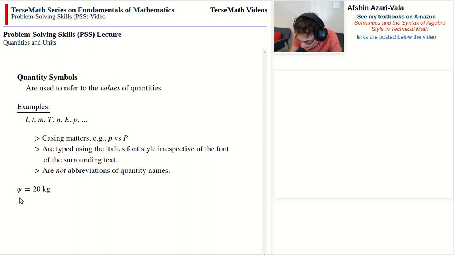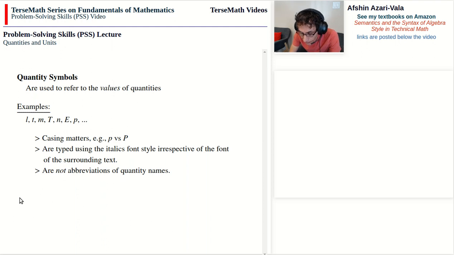So we were smart about it, and instead of picking symbols that have nothing to do with the particular quantities that we deal with, we have picked symbols that remind us of the letter, that in turn reminds us of the name of the quantity.